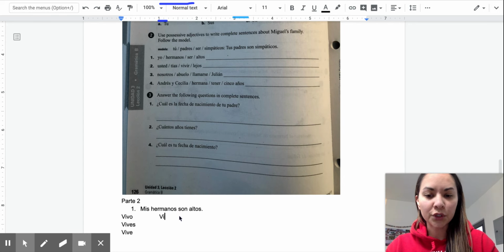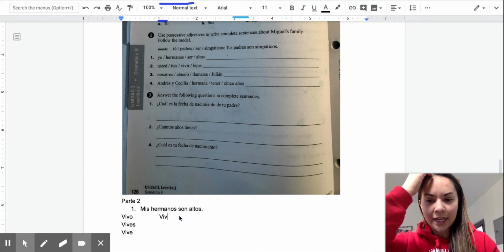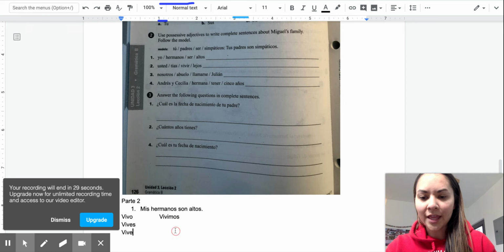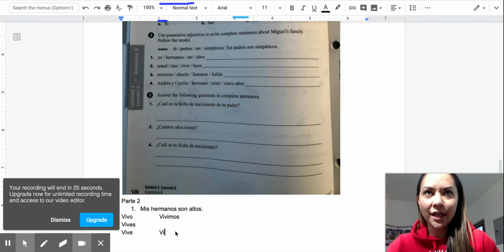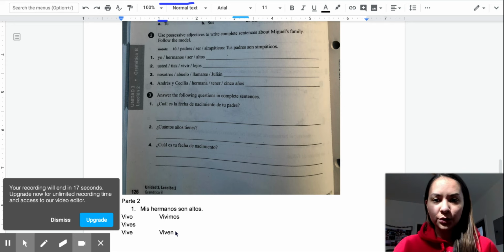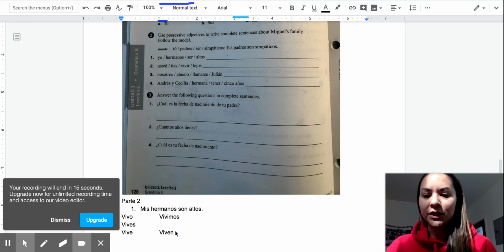What's for nosotros? Instead of amos, we're adding imos here. And then instead of an, we're adding en, okay? Because it's an IR verb. And we'll get into that shortly, soon, I'm sure. And so vivo, vives, vive, vivimos, viven.